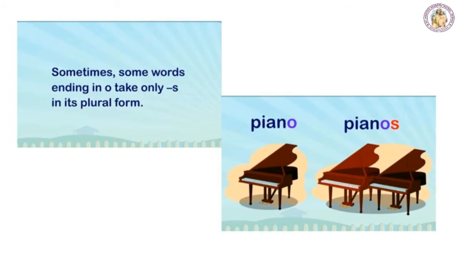There are also some nouns which end with O, but here you will not add ES. Just add the letter S to make them plural. For example, dynamo, then piano. All these words end with O, but you are not going to add ES. You have to just add the letter S to make them plural.